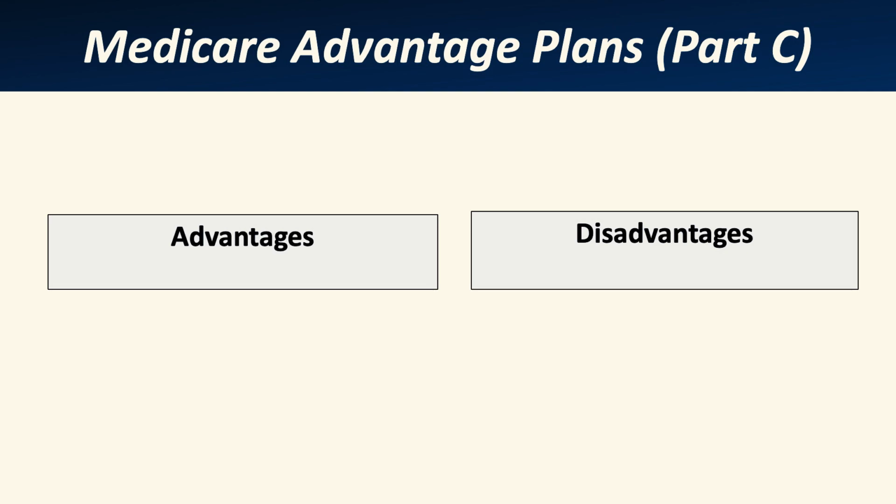Advantages: they may have lower monthly premiums. They may have coordinated care with network physicians. Some offer extra benefits like vision, dental, and hearing. There are varied plans and choices. You can change plans each year. The out-of-pocket copay maximum must follow CMS regulations.